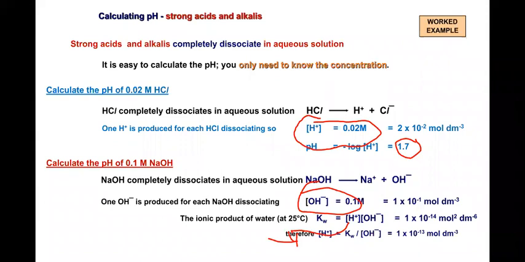So what we will get, H plus ion concentration is equal to Kw divided by concentration of OH minus ion, right? As you know the value of Kw and also the OH minus ion concentration, you put the values, then you will get the concentration of H plus ion. Once you know the concentration of H plus ion, you just put that value in the pH equation. So finally, what we will get? The pH value.